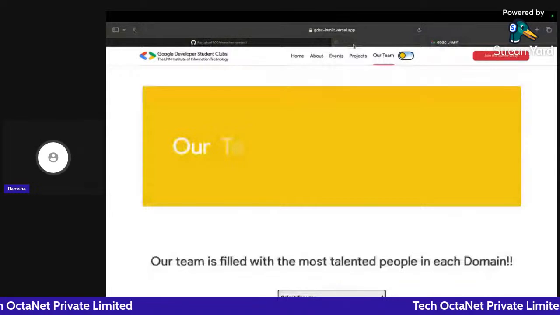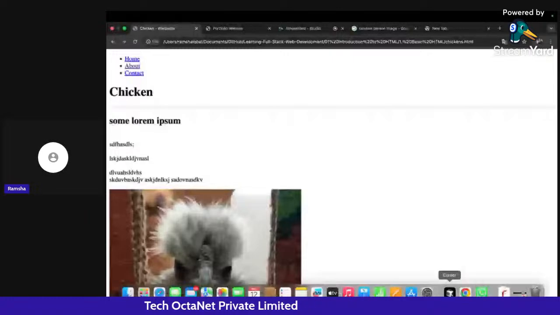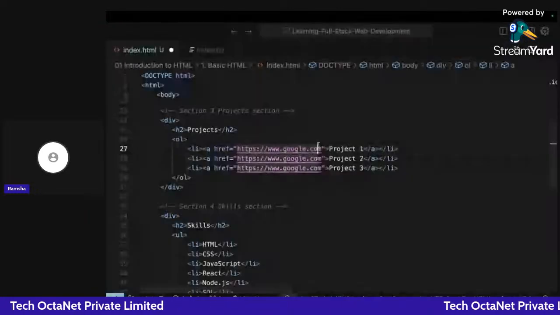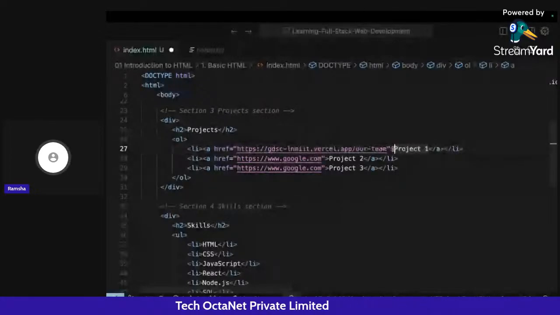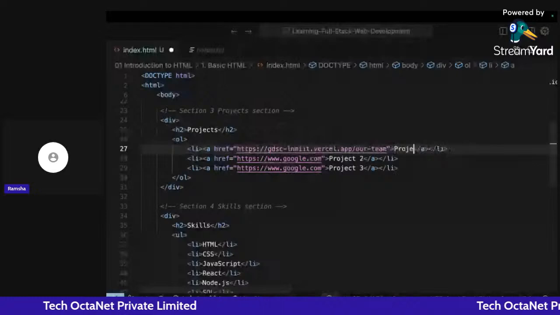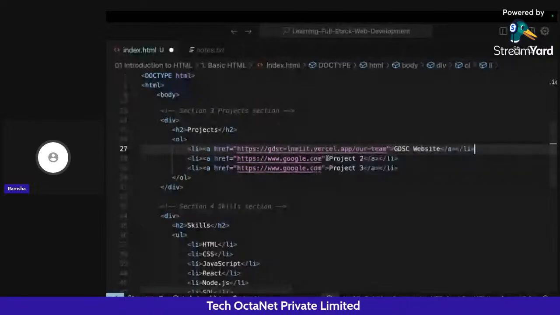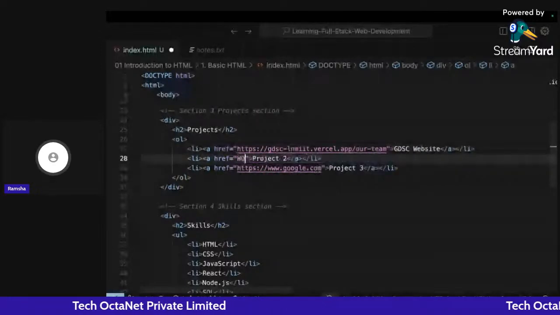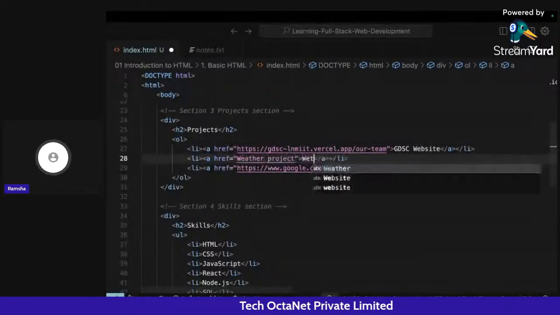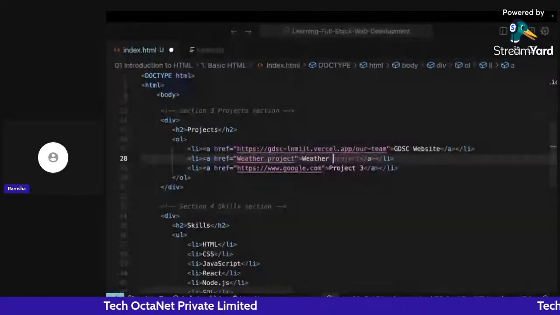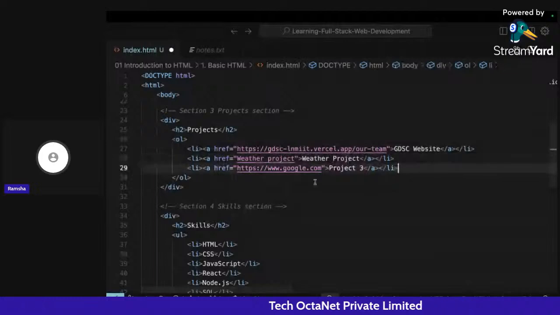So I can add this particular part in the link section here. So I will paste my hosted URL here, right? And I will write here, okay. Next, we can add another link, like for the weather project. I don't have the link, so I will simply write here weather project. But you can add a link if you have, and you can write here weather project, and you can add some more links here.